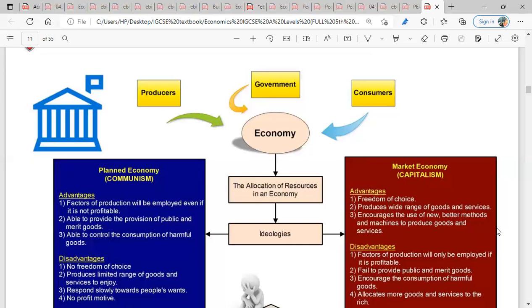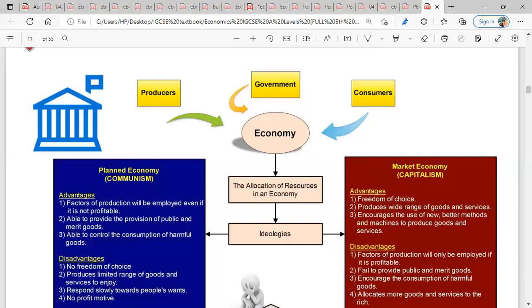The third advantage is that it encourages the use of new, better methods and machines to produce goods and services. In the market system, the motive is to make profit, yes or no, to maximize profit. As a result of that, firms in the market economy will use everything they can to ensure that they are efficient so that they can make more money. Do you understand? Unlike government, in government-run systems there's no motivation to make profit, so they can't be as efficient as the market system. Do you understand the advantages here?